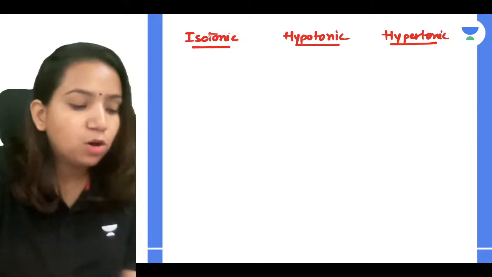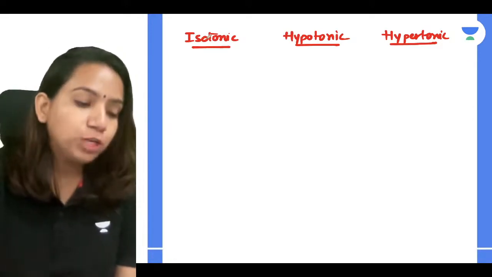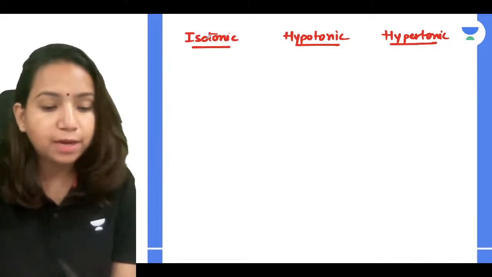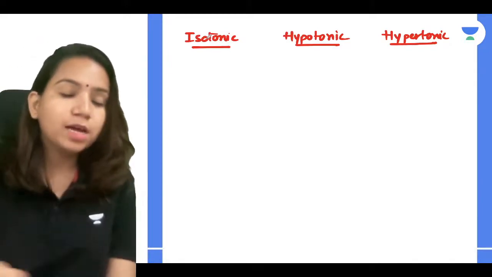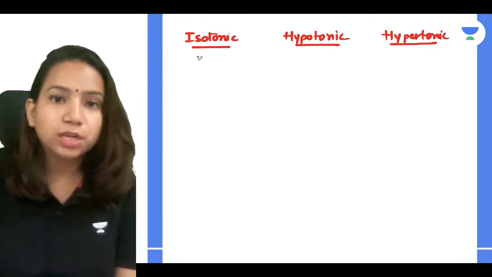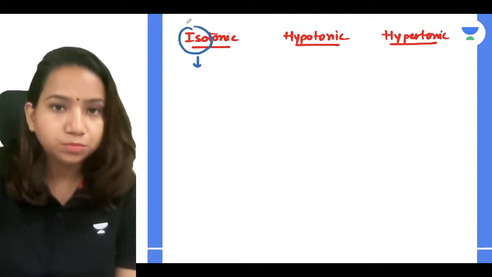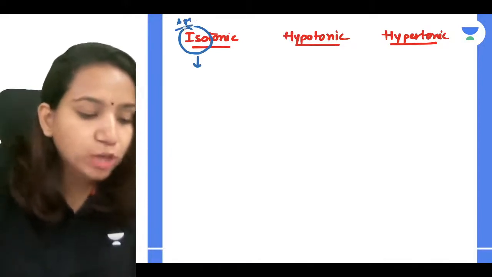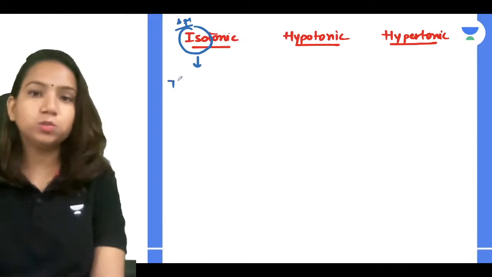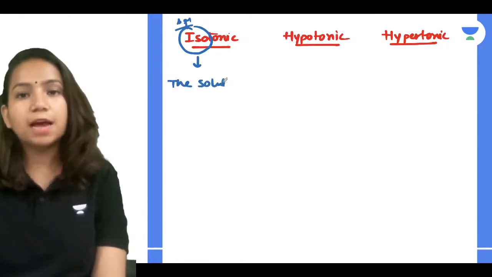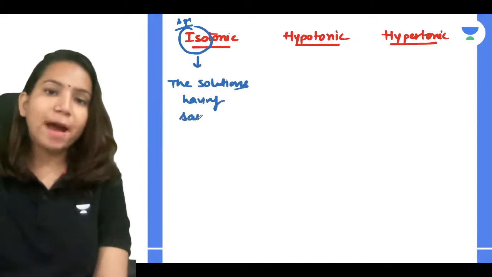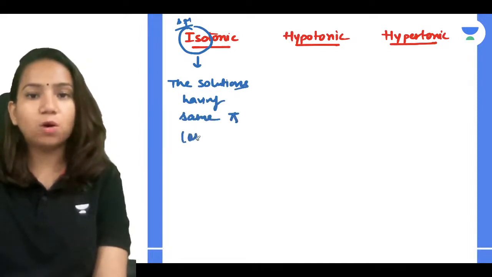After learning osmosis and osmotic pressure, we discussed that there are three types of solutions that can be found. What are those? You have isotonic, hypotonic and hypertonic. It is very simple. Isotonic solutions are those solutions, iso means same, so the solutions which have the same or equal osmotic pressure, pi meaning osmotic pressure, are called isotonic.